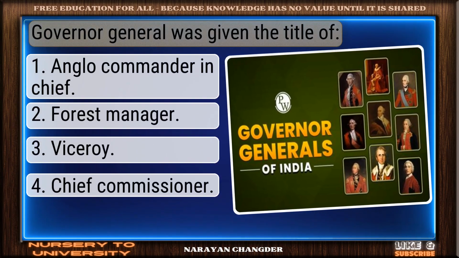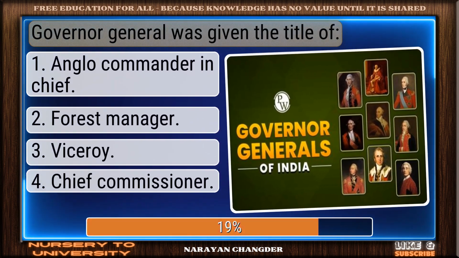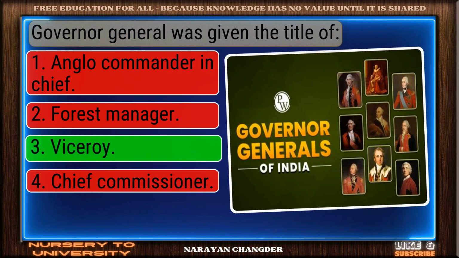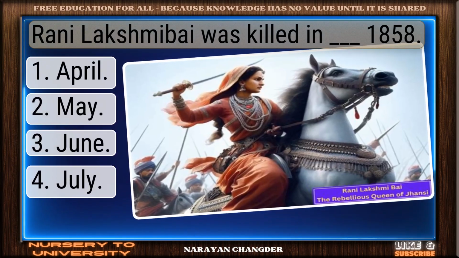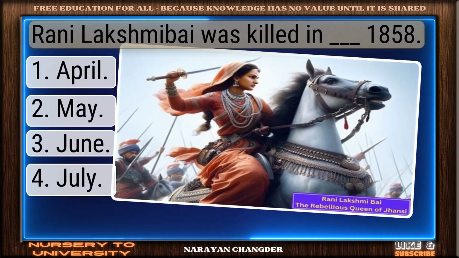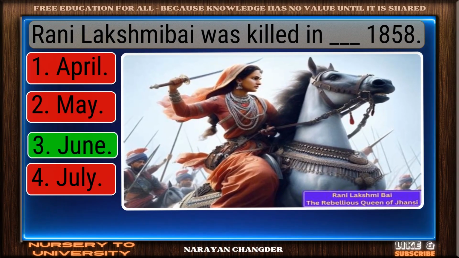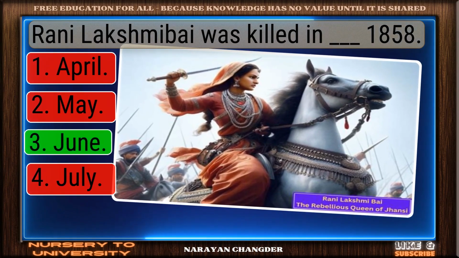Question number 123. Governor General was given the title of. Right choice. Viceroy is the best answer. Question number 124. Rani Lakshmibai was killed in ___ 1858. Right again. June is a valid answer.